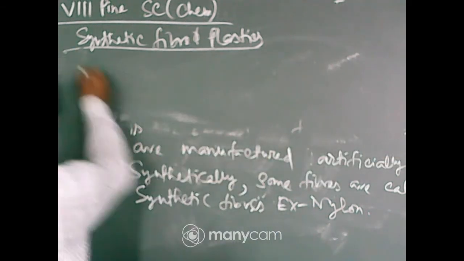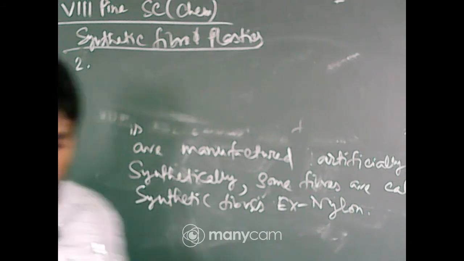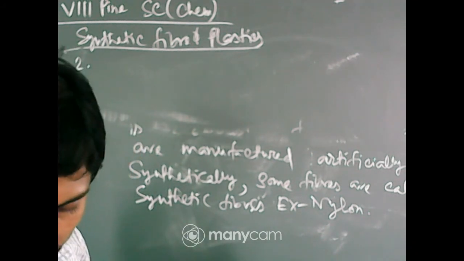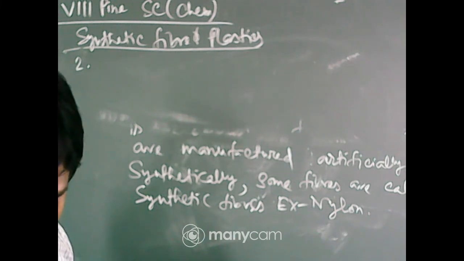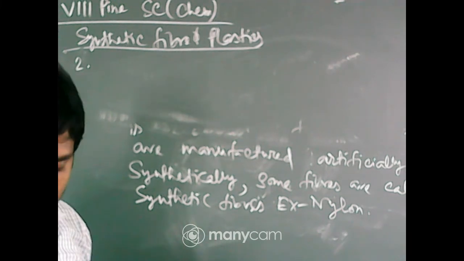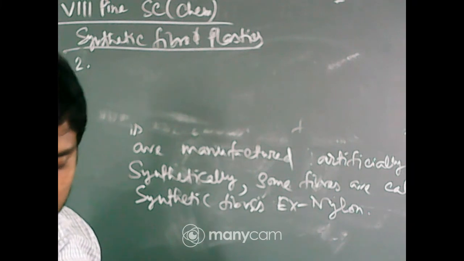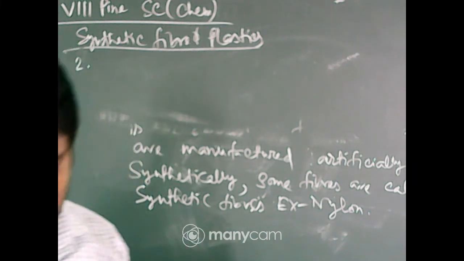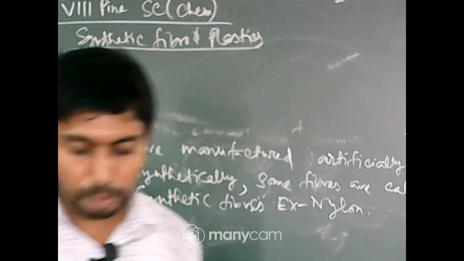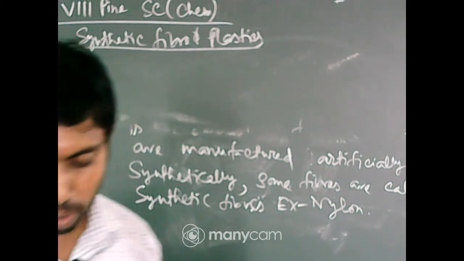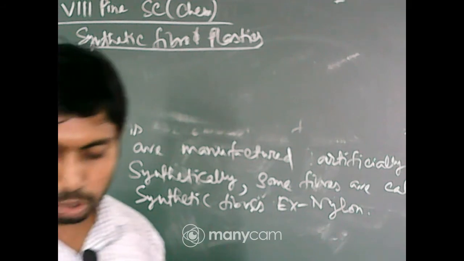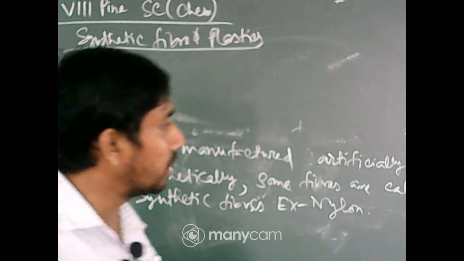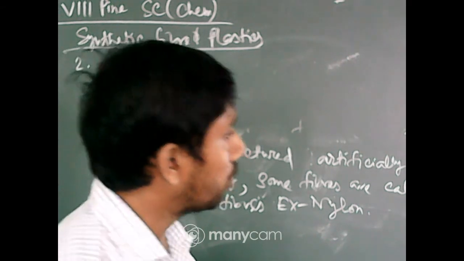Coming to question number 2, make a tick on the correct answer. Rayon is different from synthetic fiber because it has a silk like appearance. It is obtained from wood pulp. Its fibers can also be woven like those of natural fibers. Now, yes, Oindrila, sir, I have written, thank you.